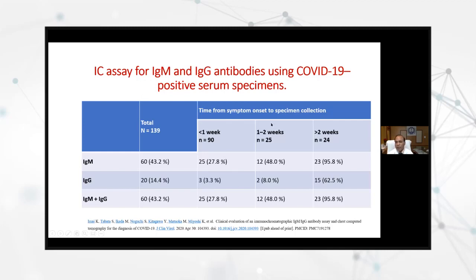In the second week it is a little better, and you will detect half of the cases, but the actual utility comes only after 2 weeks. So this is very, very important, and therefore they should be used only for surveillance. By this time the patient has already become aviral, so there is no virus in the sample anywhere. So this should be used only and only for surveillance purposes, to see how many of our patients got infected and cured. That is the only purpose they should be used for.